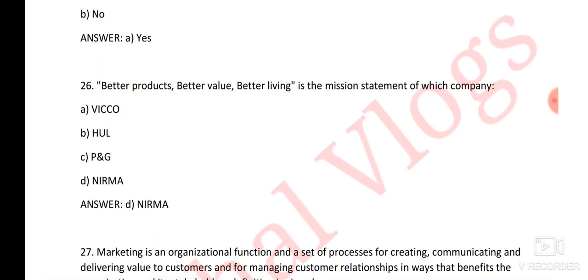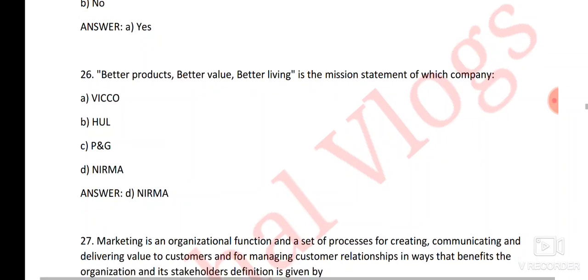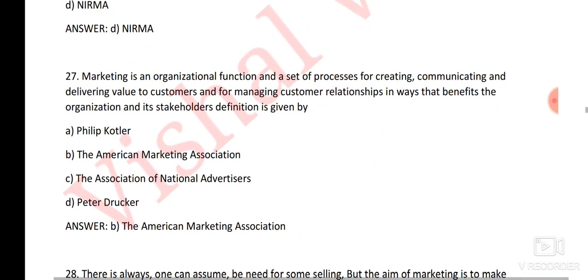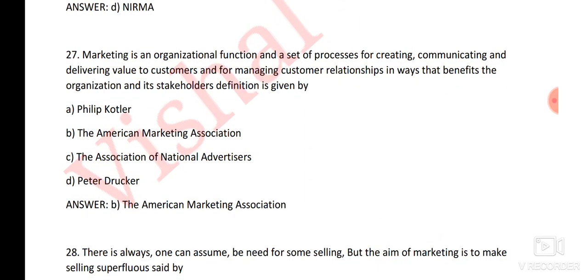Next question. Better product, better value, better living is the mission statement of which company? Here the right answer is Nirma. Next question. Marketing is an organizational function and a set of processes of creating, communicating and delivering value to customers and for managing customer relationships in ways that benefit the organization and its stakeholders. This definition is given by. Here the right answer is option number B, the American Marketing Association.